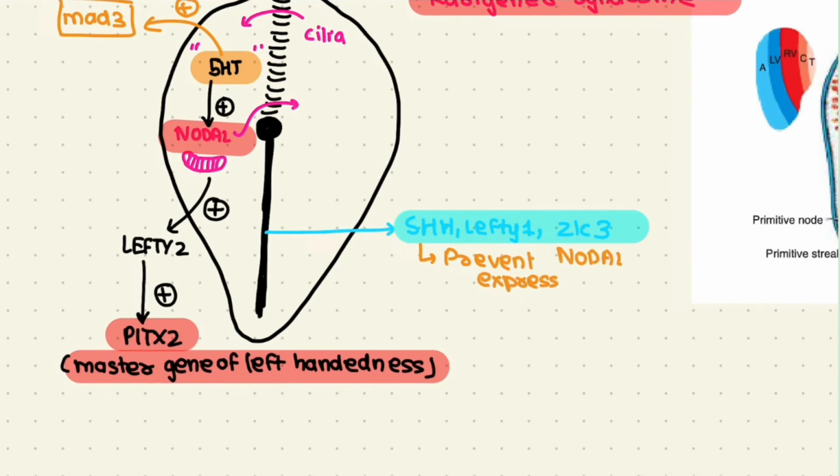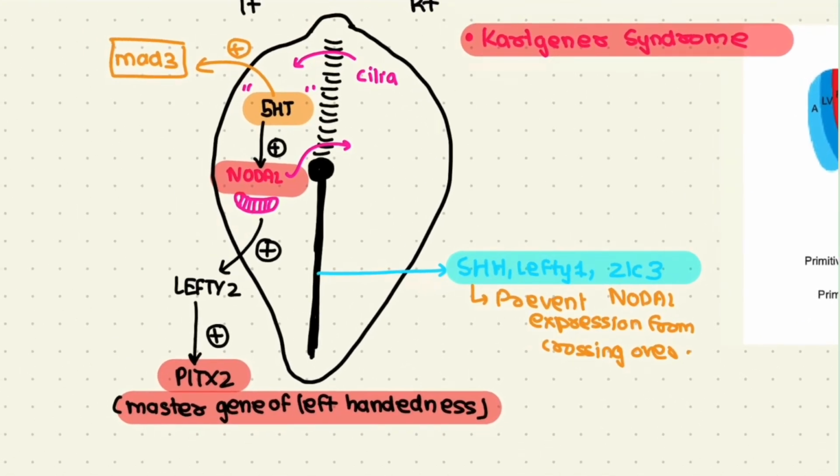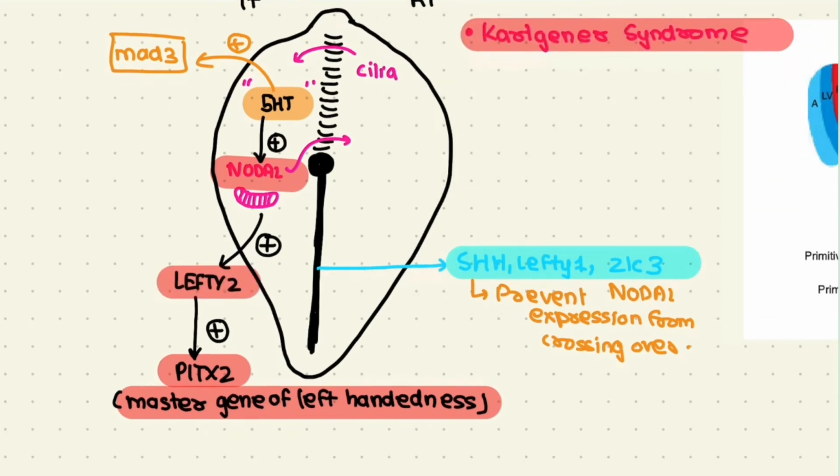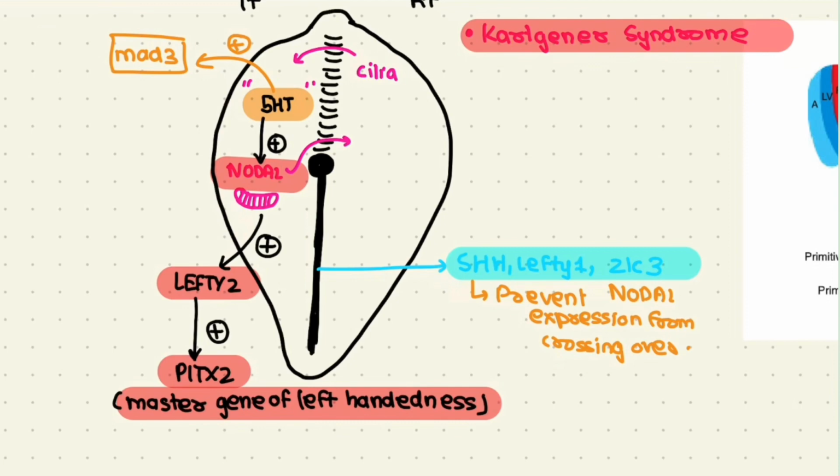They prevent nodal expression from crossing over. Now we have seen that we have stimulated nodal. Nodal as a transcription factor will further stimulate LEFTY2, and LEFTY2 will ultimately stimulate the master gene of left-handedness that is known as PITX2. Now this PITX2 is basically responsible for telling the body what organs are supposed to be on the left side and promoting their differentiation.